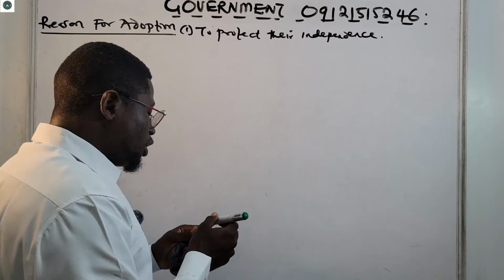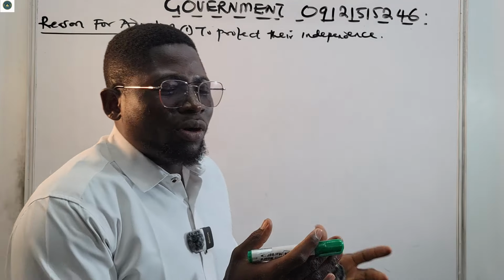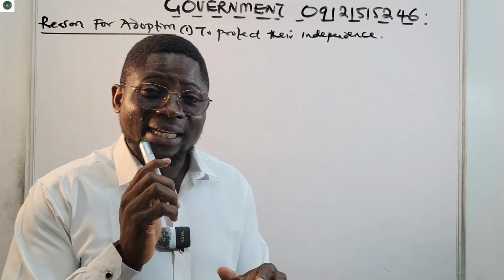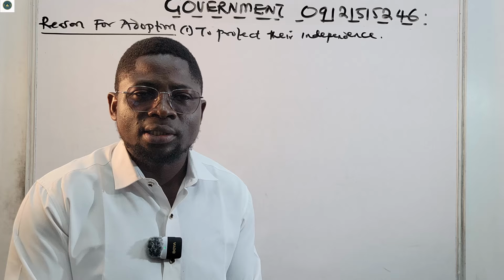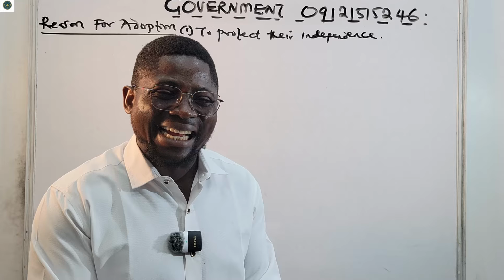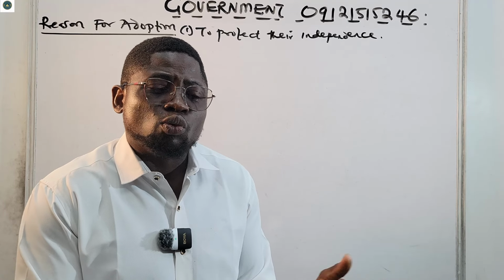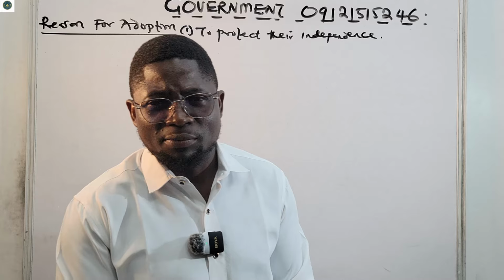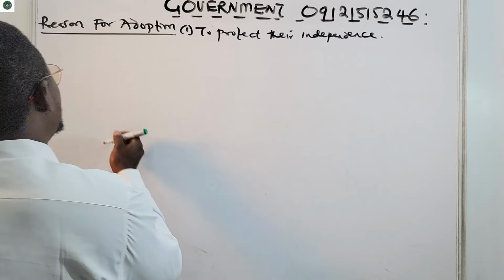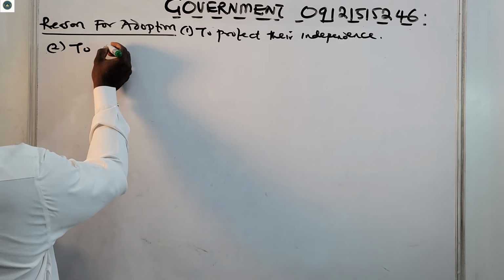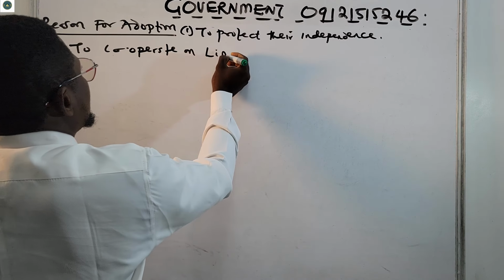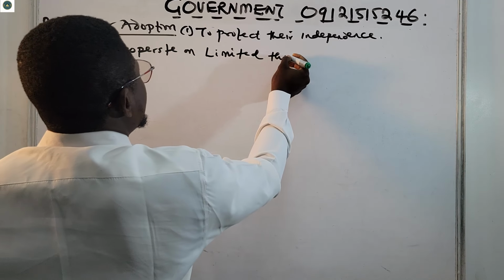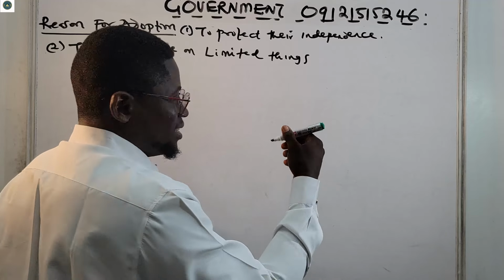Number 2 is to cooperate on limited things, not on so many matters, just a few, like trade, diplomacy, travel and defense. Those are the major reasons why they go into a confederalism. Number 2, to cooperate on limited things. Examples like what?